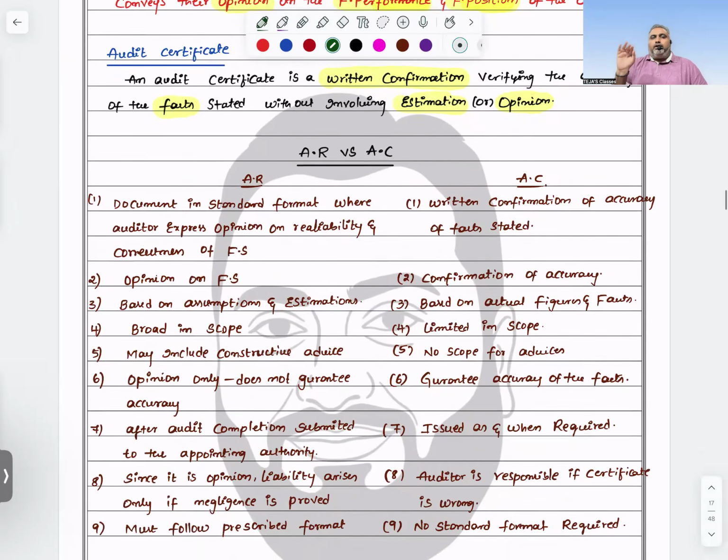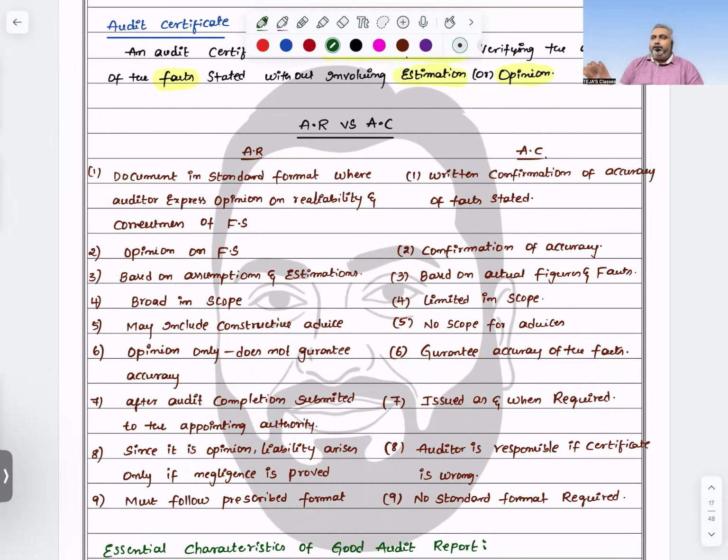Simply, sir, a report always gives you opinion. A certificate always gives you facts. What is stated is only facts. I am giving opinion on what? Financial statement. But I am giving confirmation on a certain matter. I am not giving a certificate for everything. Only on the point you appointed me to certify, I am giving that particular part.